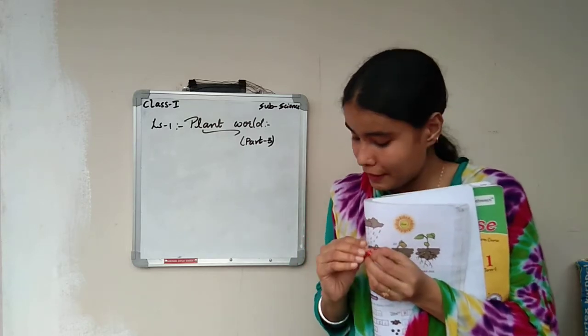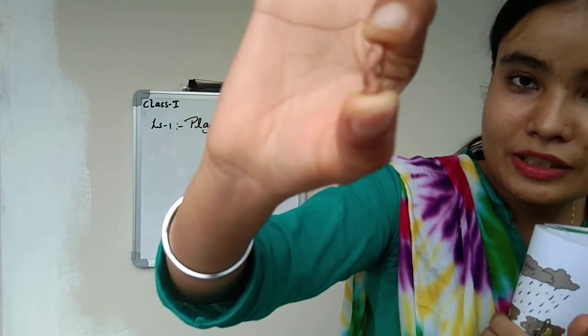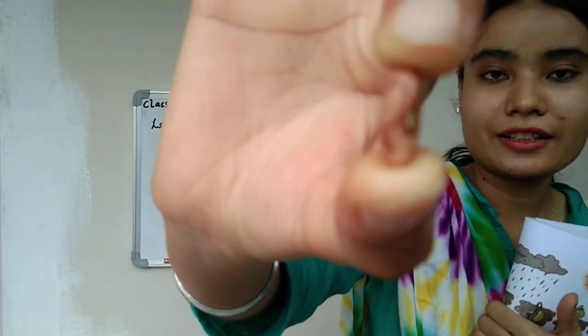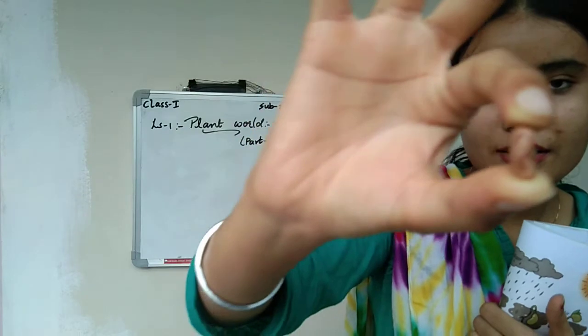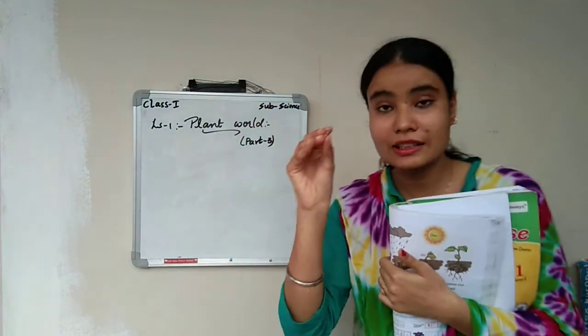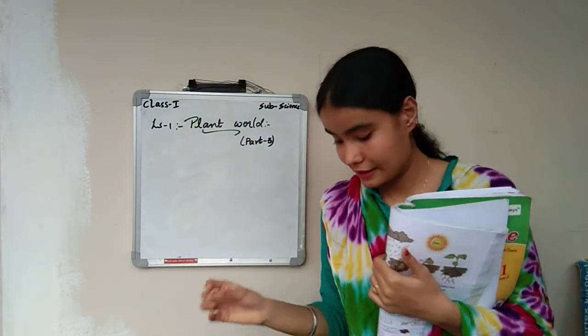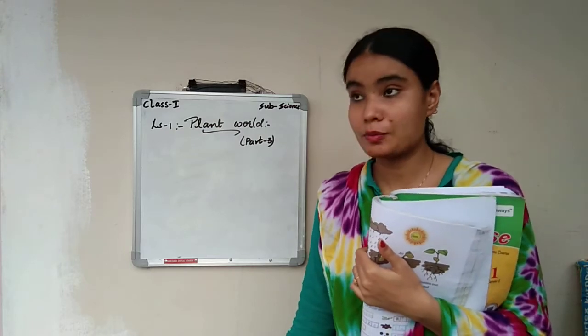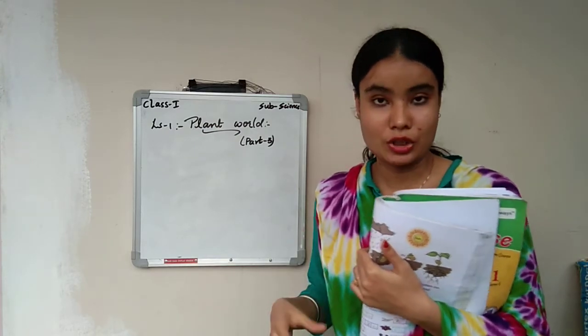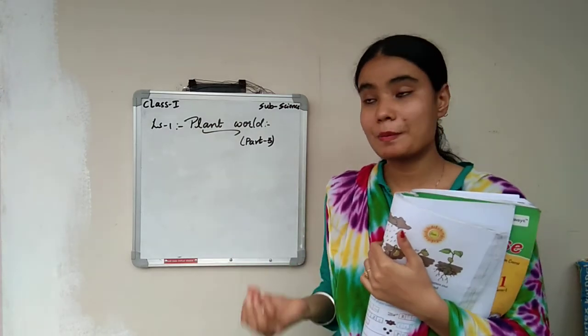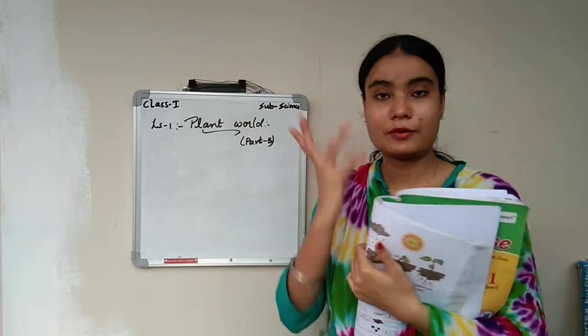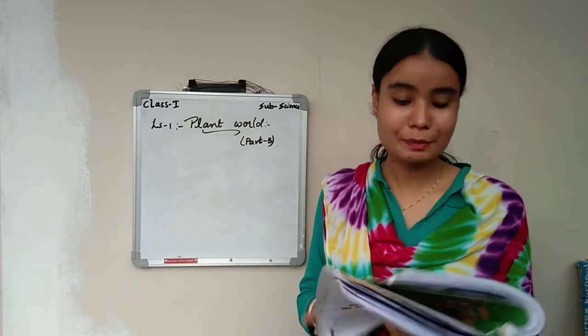I show you the baby plant. This white color seed, this rajma bean. In the rajma bean, you can see over here there is a white color dot. This white color dot is nothing but a baby plant inside this seed. So when this seed gets proper fertility and water with proper sunlight, this baby plant will burst and come out, and it will give birth to a new plant.